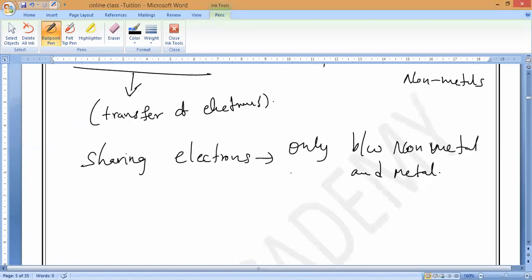So that is what you have to remember. Sharing electrons takes place only between non-metals and non-metals, and gaining or losing electrons will take place between what, guys? Metal and non-metal, sir. That is what you have to remember. So now, both the cases we should discuss. By losing or gaining electrons, what will happen? And by sharing electrons, what will happen?